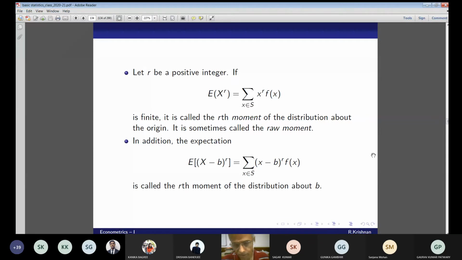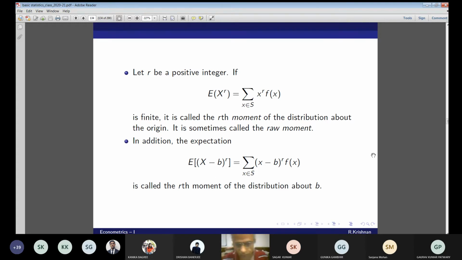Some authors call it the raw moment, probably to distinguish it from the moment about some other value or about the mean. That will be explained. So in addition to the above, the expectation E[(X - b)^r] is called the rth moment of the distribution about b. See the difference. This is called the raw moment. This is the rth moment about b, where b could be any constant.